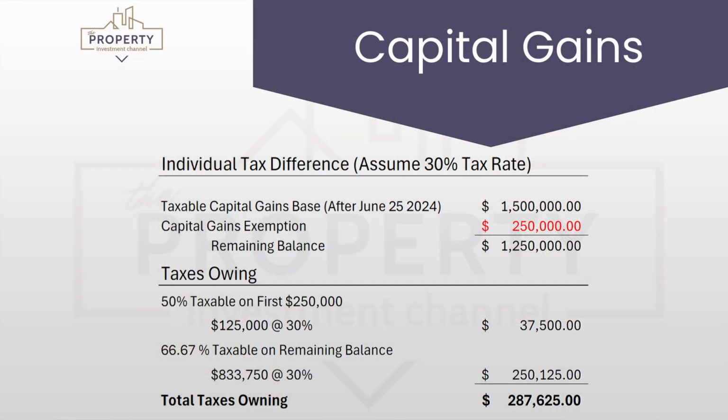Now we have to apply the new inclusion rate of two-thirds, 66.67%, to what we call the remaining balance to get $833,750 of taxable gains. Then we write a 30% check to the government for $250,125. So altogether, we are paying $287,625 in taxes under the new rules.